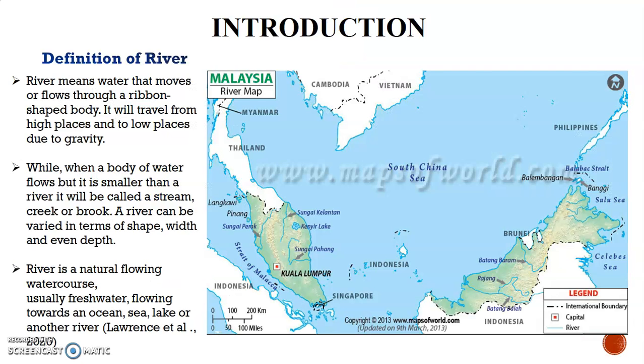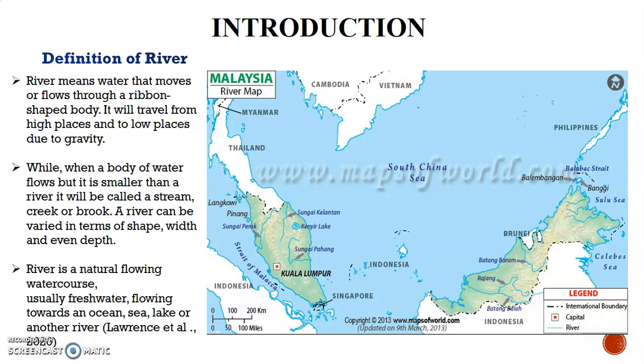River means water that moves or flows through a ribbon-shaped body, and it will travel from high place to low place due to gravity. While when a body of water flows but it is smaller than a river, it will be called a stream, creek, or brook. A river can vary in terms of shape, width, and even depth.